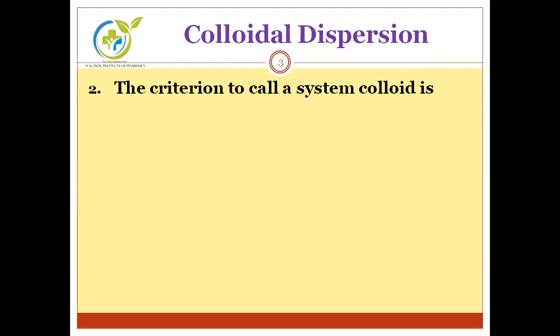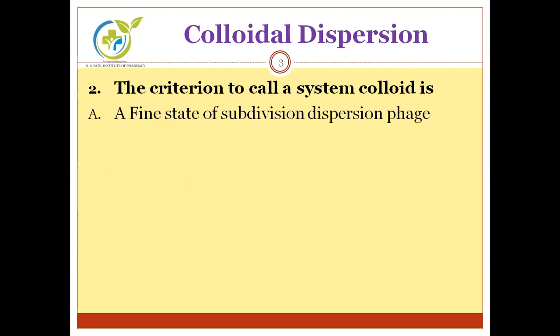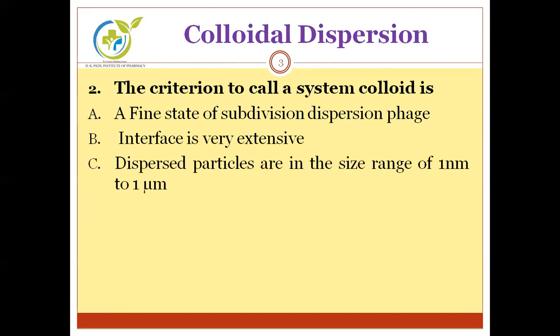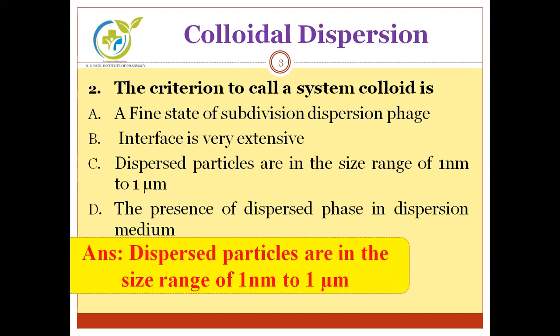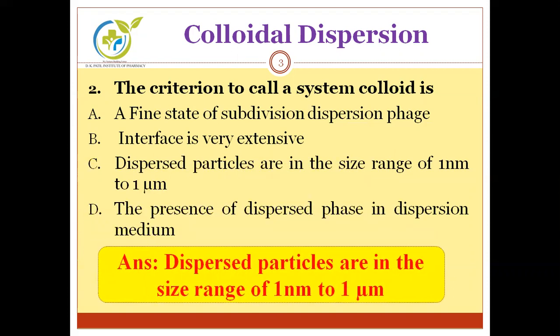The criteria to call a system colloid is: A, a fine state of subdivision; B, dispersion phase interface is very extensive; C, dispersed particles are in the size range of 1 nanometer to 1 micrometer; and D, the presence of dispersed phase in dispersion medium. Can you guess the correct answer? Here is the answer: dispersed particles are in the size range of 1 nanometer to 1 micrometer. Means any kind of dispersion system having solute particle size within the range of 1 nanometer to 1 micrometer, we can call it a colloidal system.